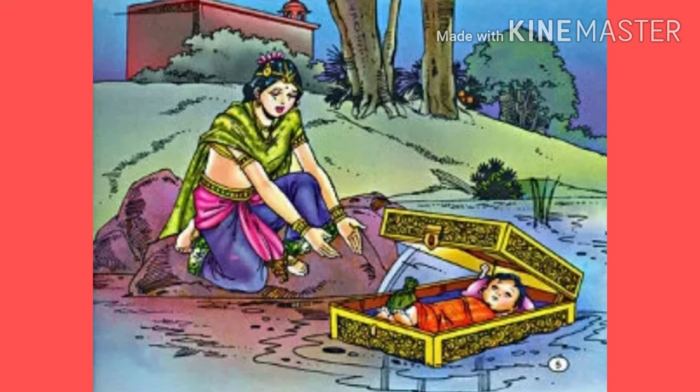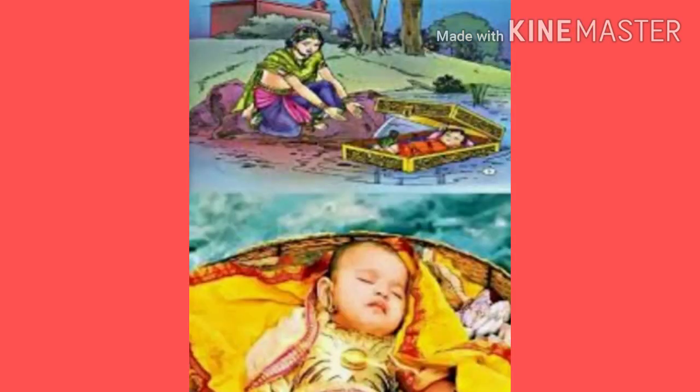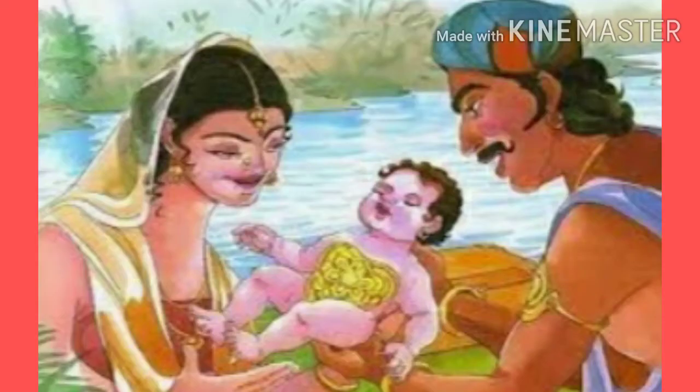So, with a heavy heart, meaning a very saddened heart, unhappily, she placed the baby in a basket because he was unwed. So nobody will believe her. She placed the baby in a small basket and floated it on the river Ganga. He was found by Adhirath, and this boy grew up in Adhirath's house and was known as Karna.